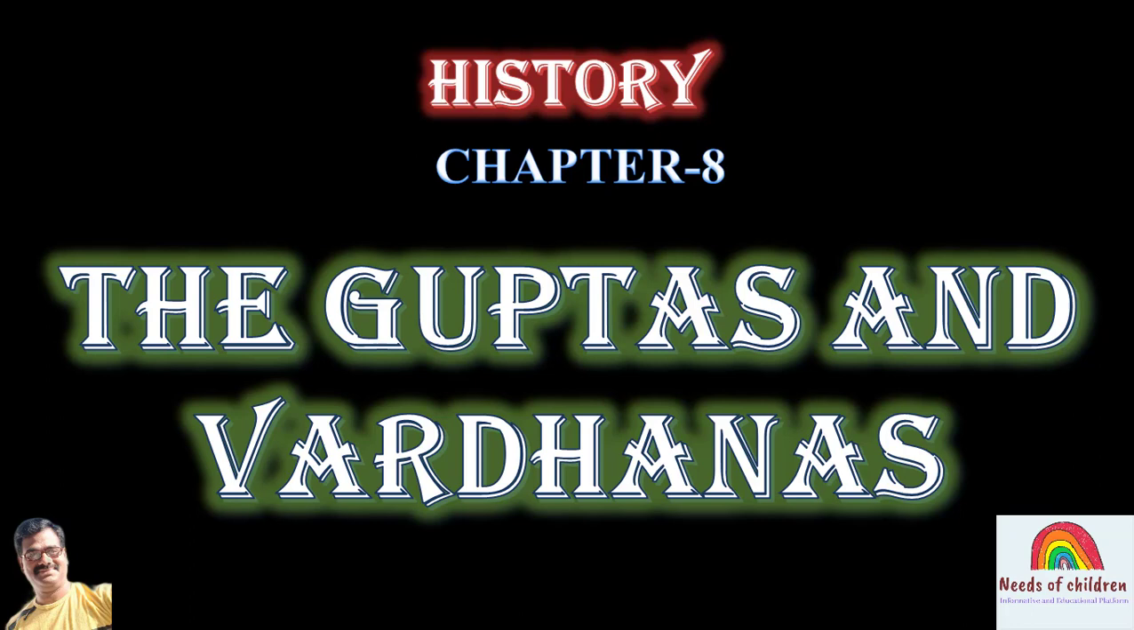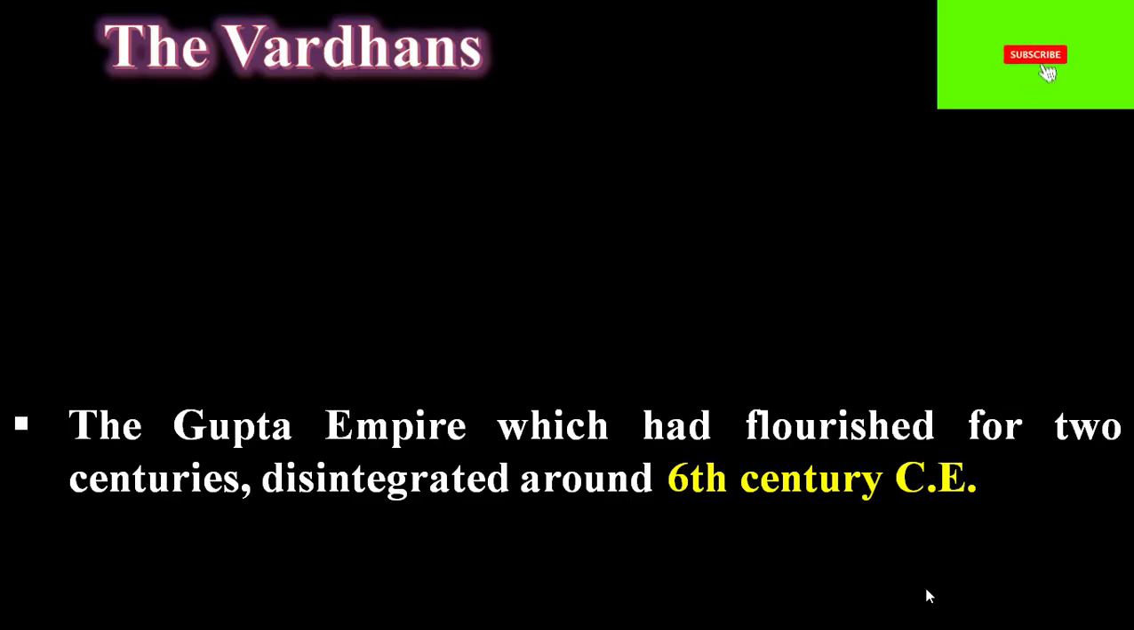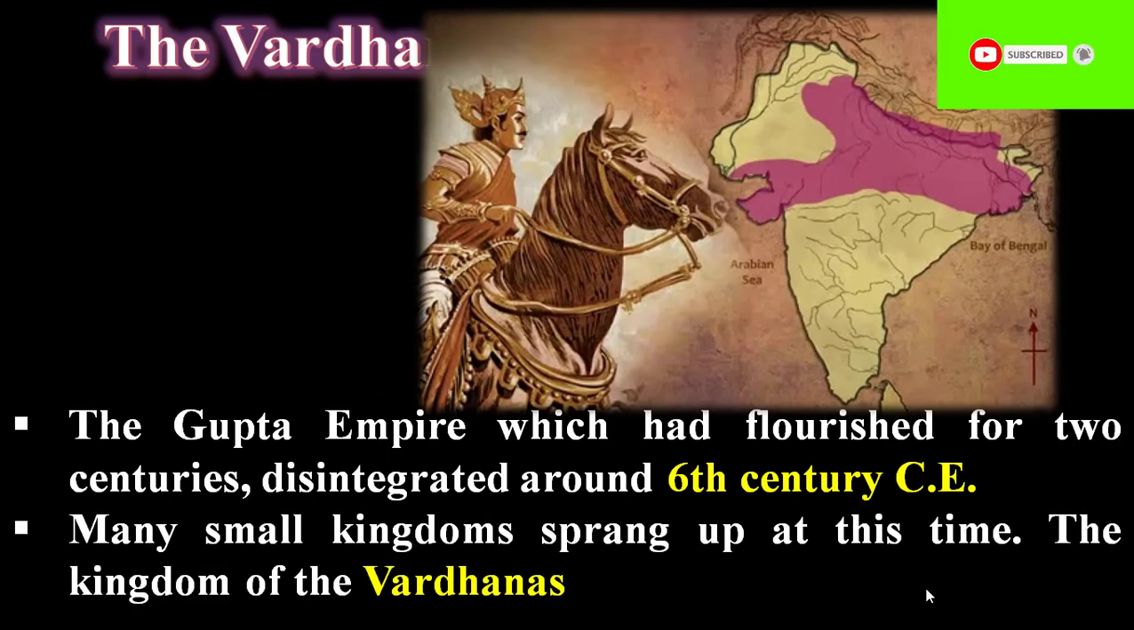In this session we are going to get more information about the Vardhanas. The Gupta Empire, which had flourished for 2 centuries, disintegrated around the 6th century CE. Many small kingdoms sprang up at this time. The kingdom of the Vardhanas was one of them.